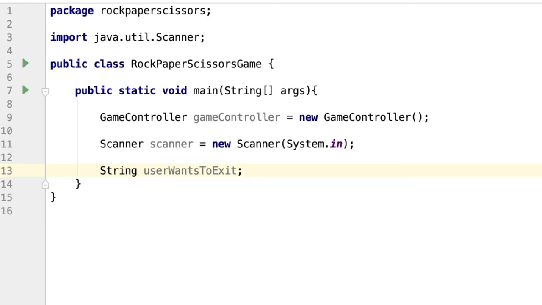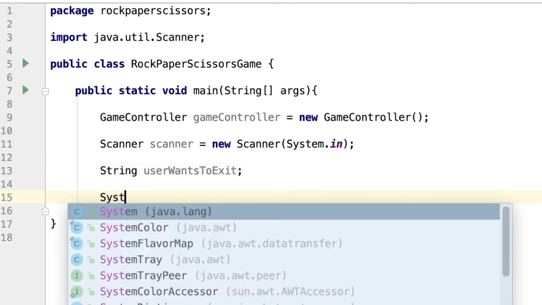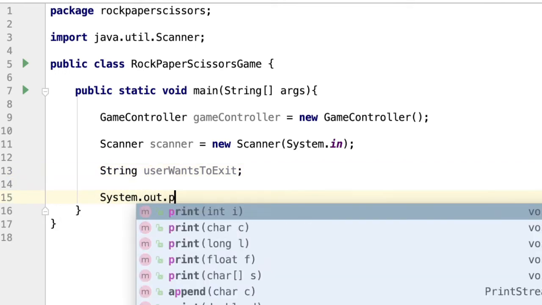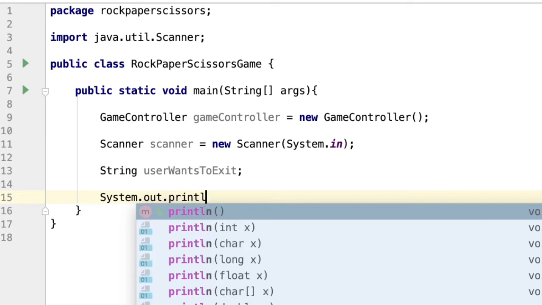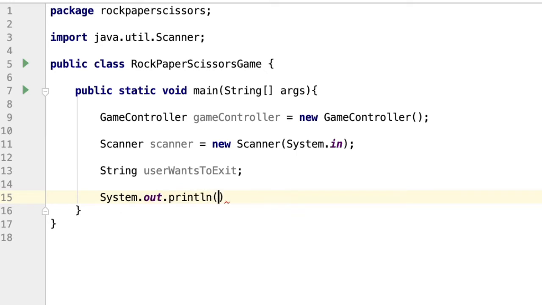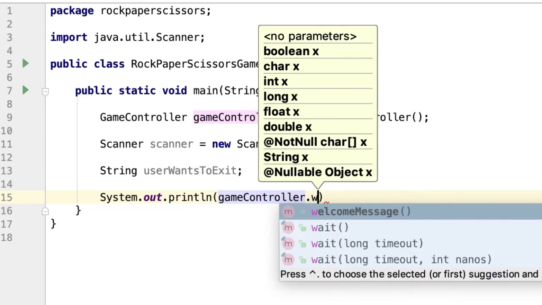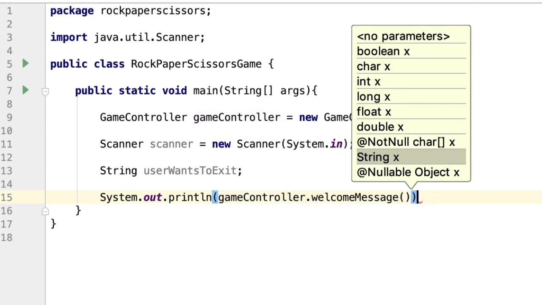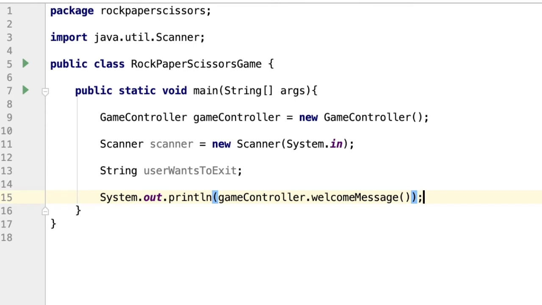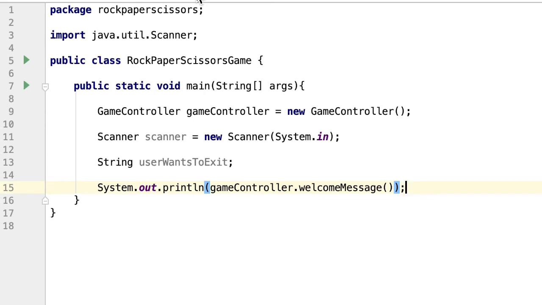Okay, so now the game is going to start. So we will display a welcome message. So System.out.print, and then we will call gameController and the welcome message method. We haven't written the code for this method yet, but we will do that in a minute.